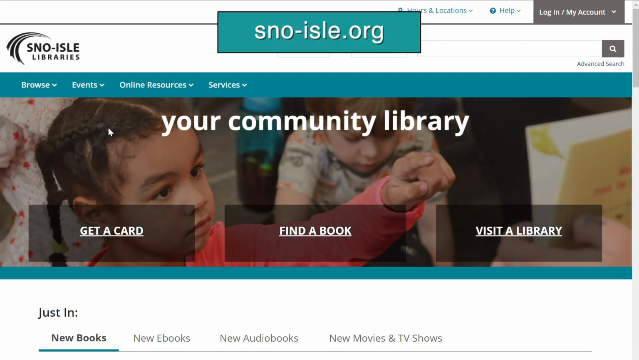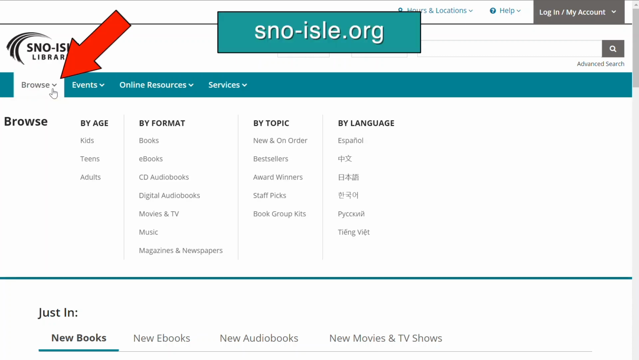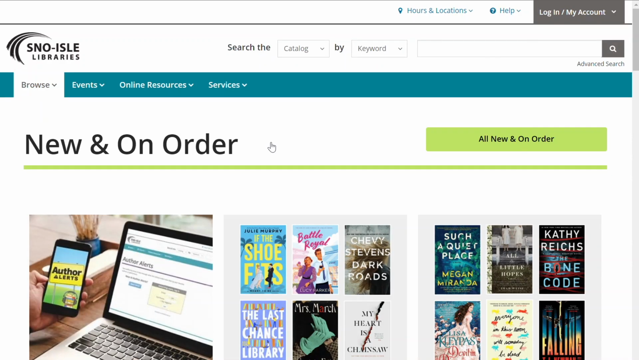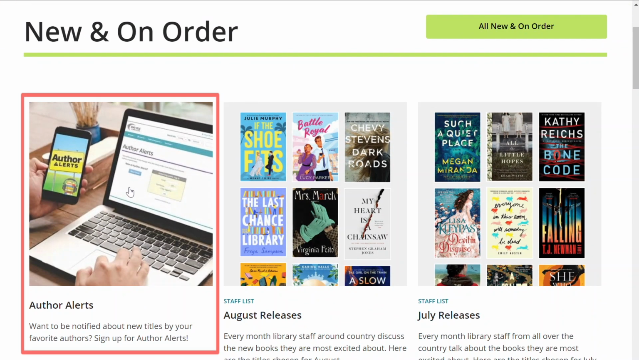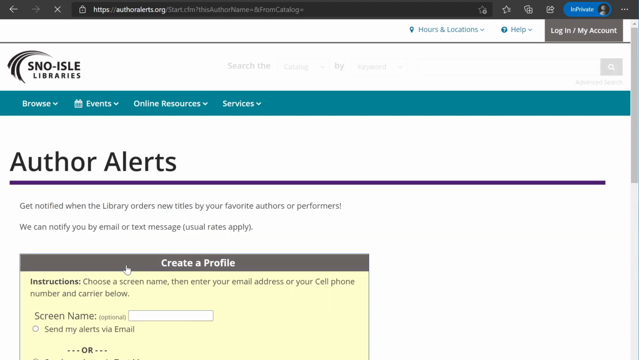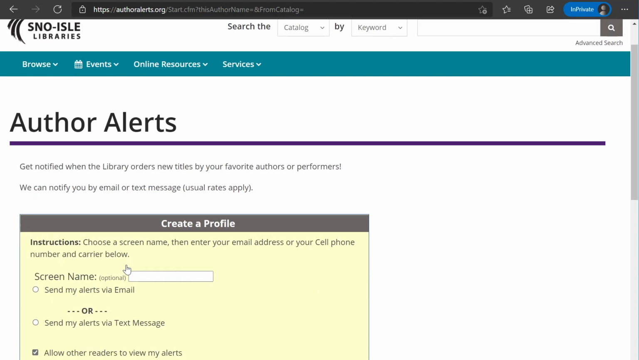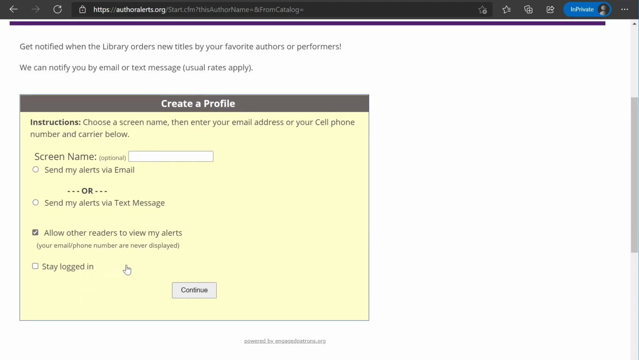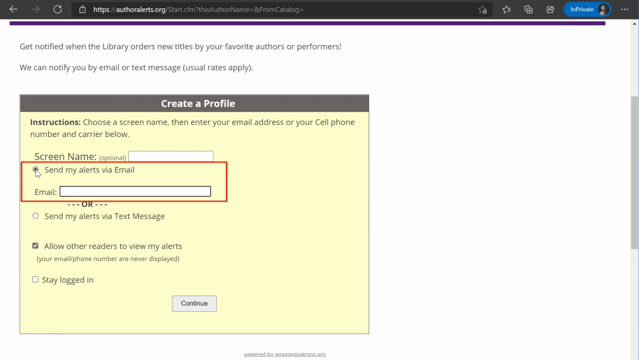Go to snowisle.org. Click on Browse, New and On Order. Scroll down and click on Author Alerts. Click on the Start Here button under the New to Author Alerts text. Decide whether you would like to receive your notifications via email or text message. Select the appropriate option and enter your email address if you selected email, or your cell phone number and carrier if you selected text message.